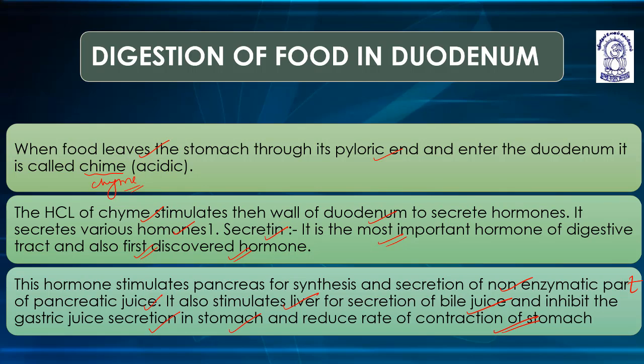It also stimulates the liver for secretion of bile juice and inhibits the gastric juice secretion in the stomach and reduces the rate of contraction of the stomach.